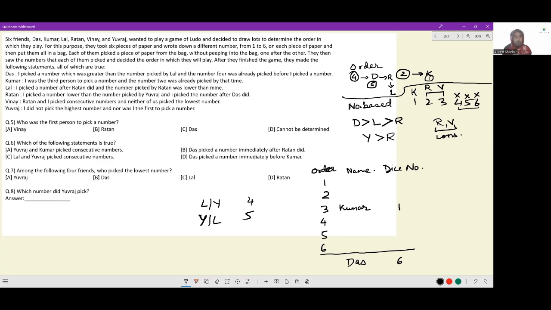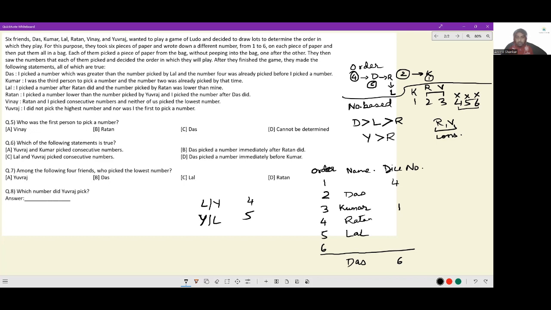Okay. I have to see the order in which they are picking. That is critical right now. Das, Ratan, Lal. Okay, let's see. Fun thing. Look at Das's placement. 4 has to be picked prior to Das. So let's say 4 came here, Das here, Kumar here, Ratan here, Lal here. Because 4 was picked in the first spot. And then we have this.